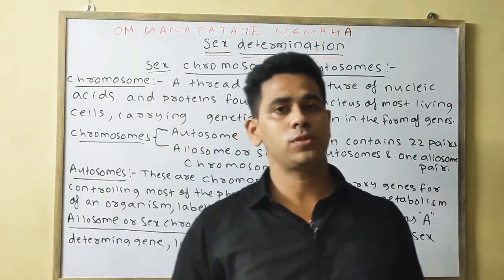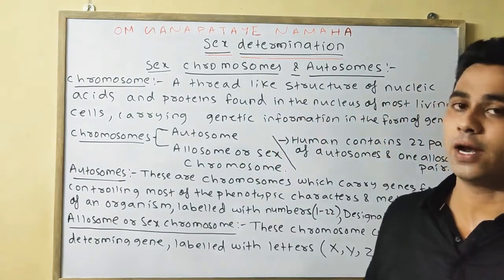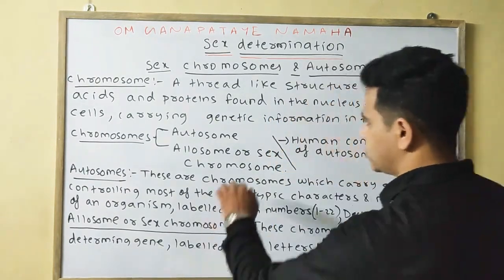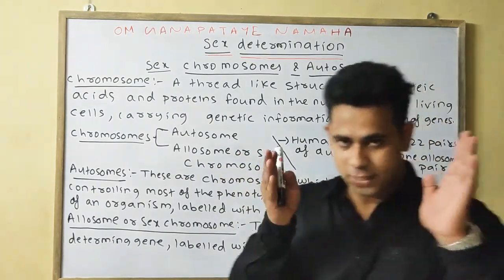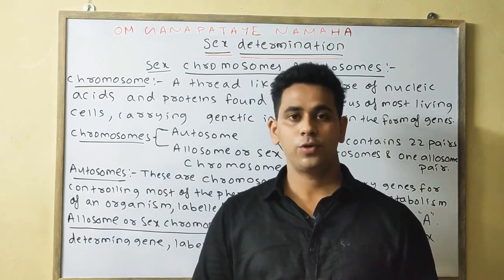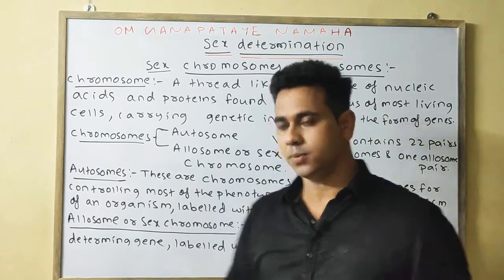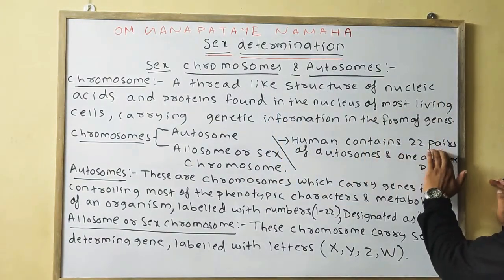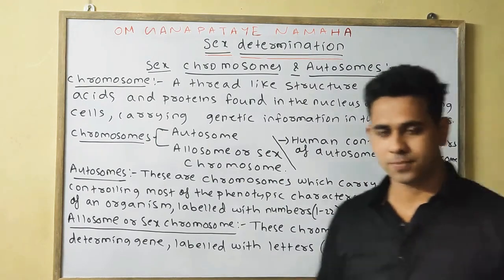Chromosomes are divided into two types: autosomes and allosomes, or sex chromosomes. In humans, there are 23 pairs of chromosomes, of which 22 pairs are autosomes and 1 pair is sex chromosomes. So humans contain 22 pairs of autosomes and 1 pair of allosomes, or sex chromosomes.